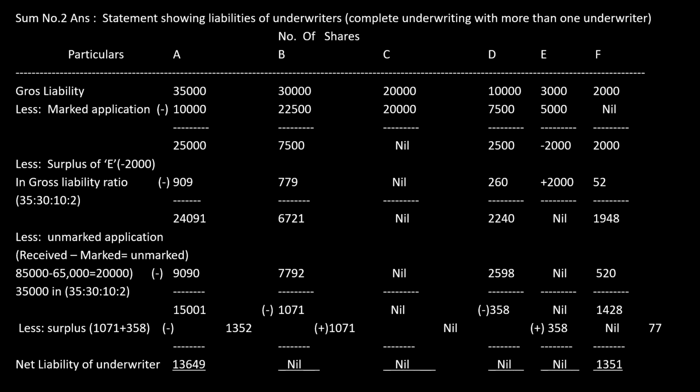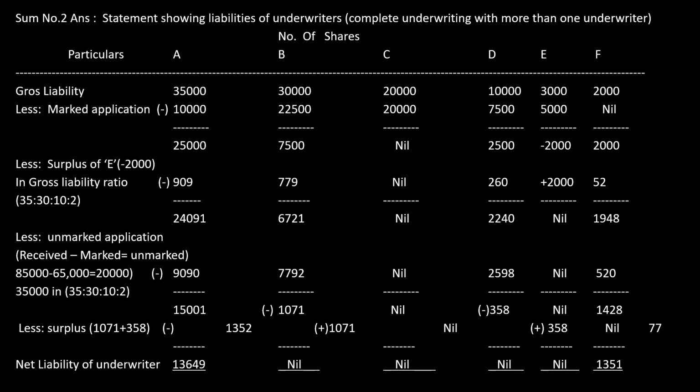This unmarked will also not be shared to C and E. It will be shared only to A, B, D and F, not C and E, because they have already paid the gross liability. Okay, now next, this surplus unmarked of 20,000 is going to be shared between 35, 30, 10 and 2.